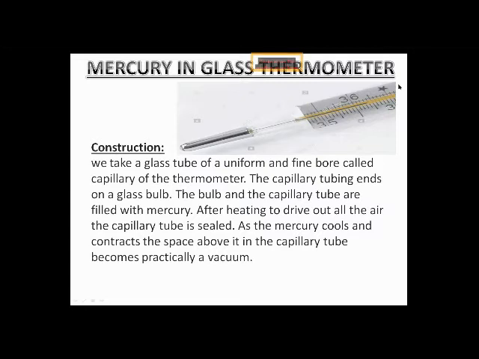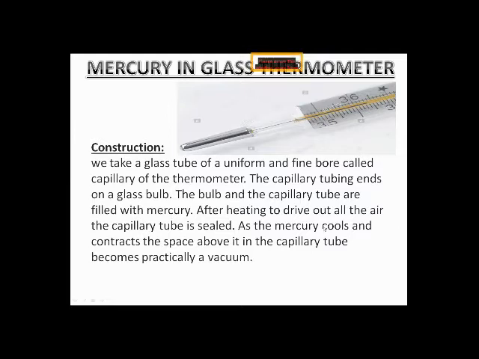You can observe there is a very fine tube, and this fine tube is the capillary of the thermometer. The capillary tube ends in a glass bulb. The bulb and the capillary tube are filled with mercury.